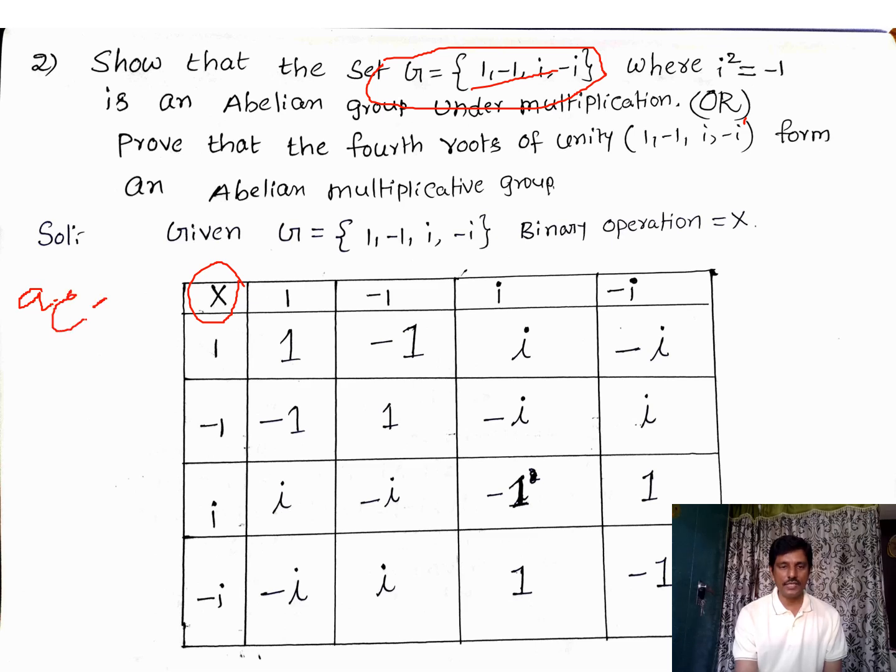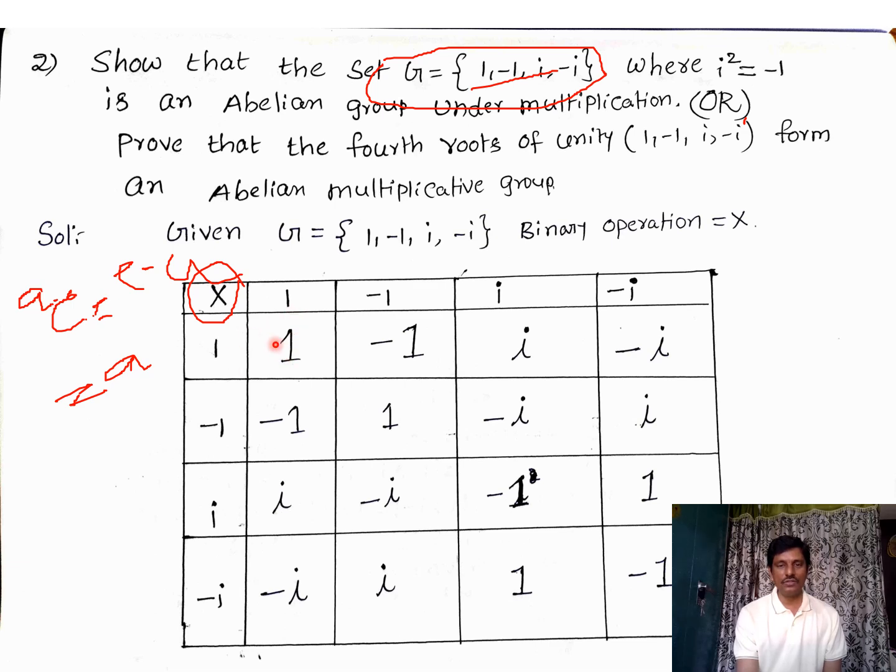A into E is equal to E into A is equal to what? A. We need to get A. And also we know that under multiplication 1 is the identity. So if you observe 1 into 1, that is equal to 1. 1 is the identity element.